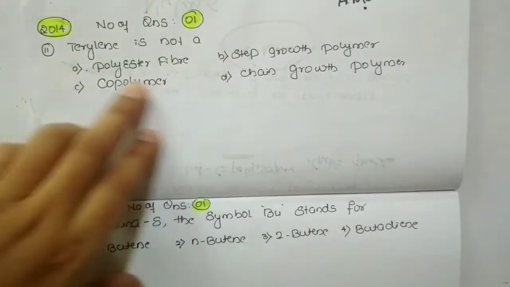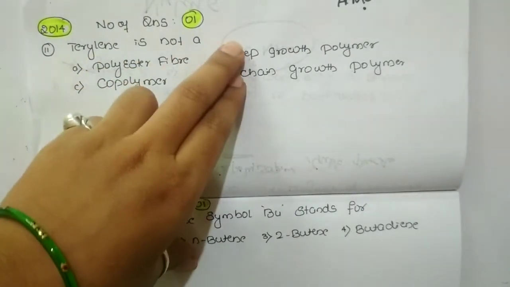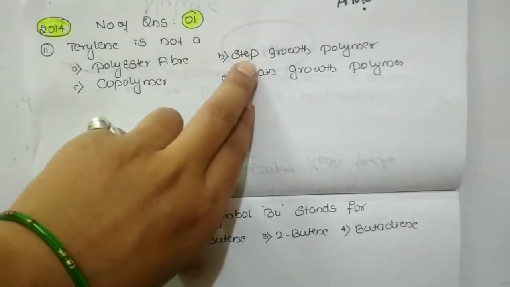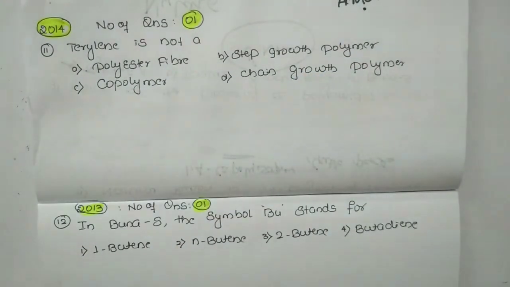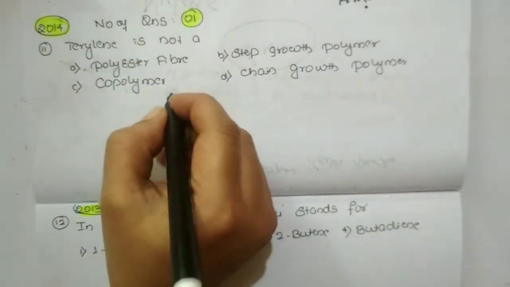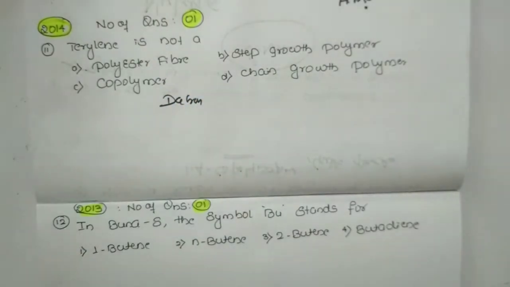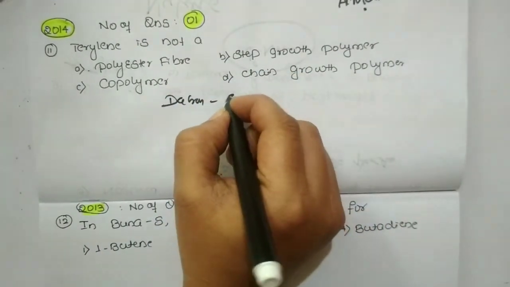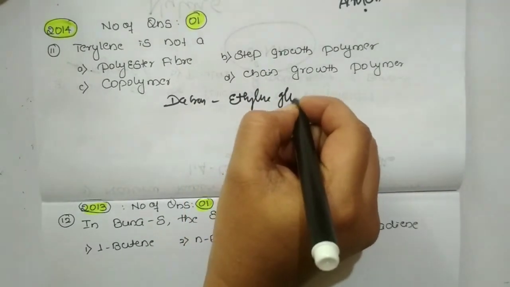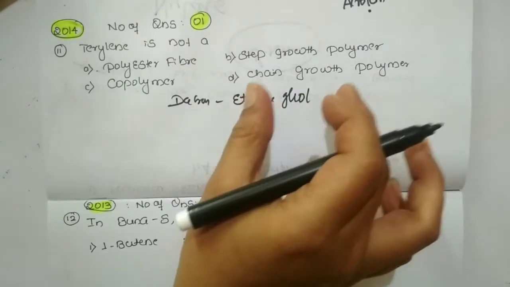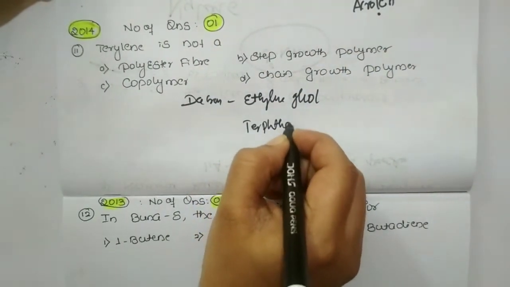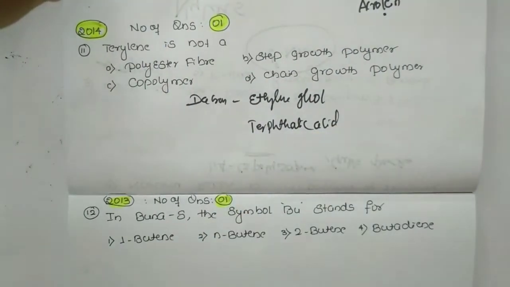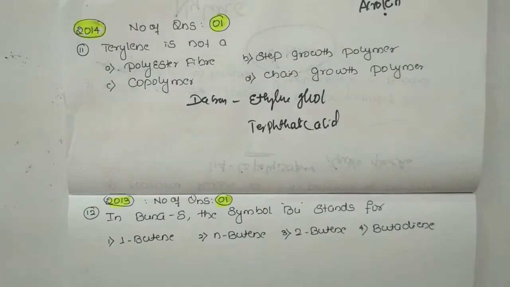In 2014, just see the question: terylene is not a polyester, fiber, step growth polymer, copolymer or chain growth polymer. We have already discussed terylene under condensation polymers. Terylene is also known as Dacron, which consists of two monomer units. One is ethylene glycol, which has one functional group, alcohol. The other is terephthalic acid, which has another functional group, carboxylic acid.